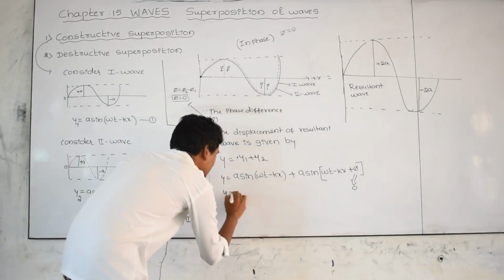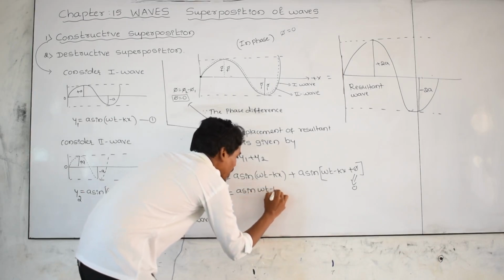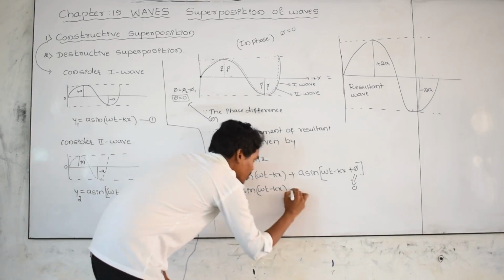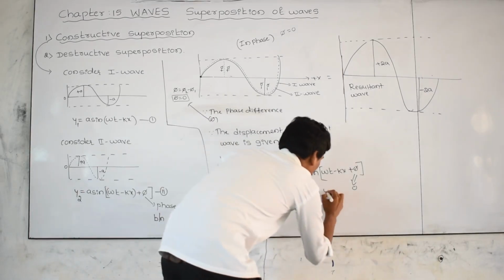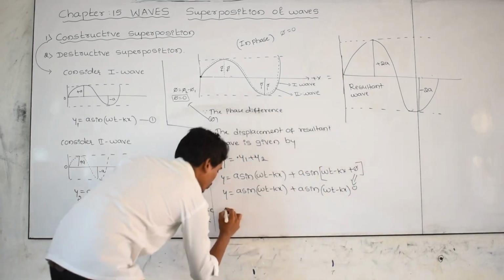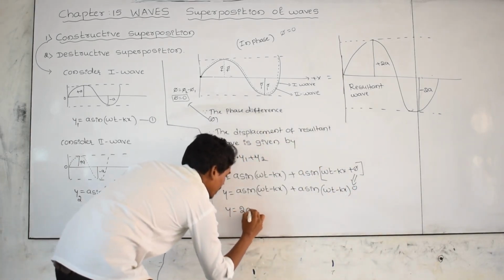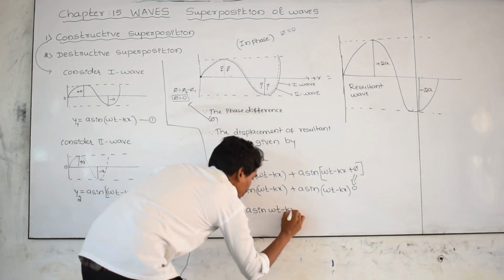Therefore y is equal to a sin of omega t minus kx plus a sin of omega t minus kx, and y is equal to 2 into a sin of omega t minus kx.